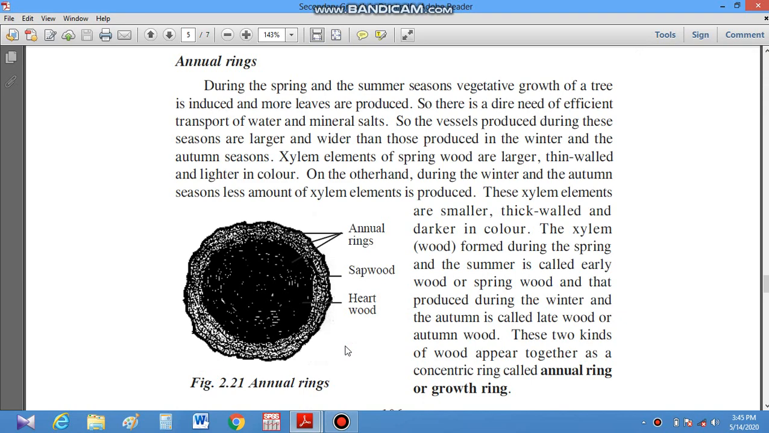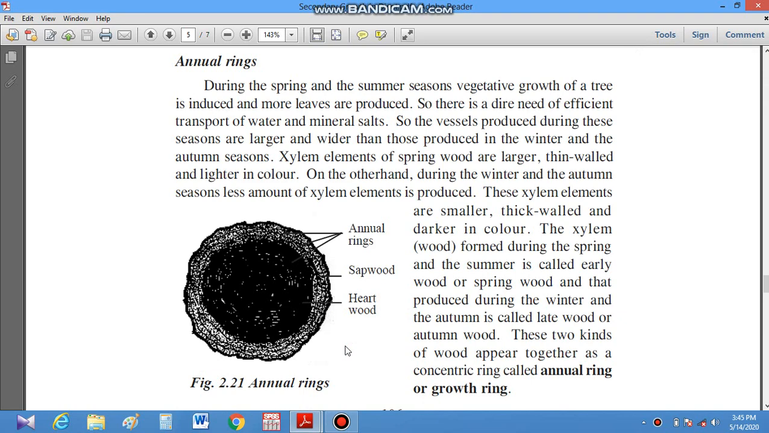In the previous lecture we studied secondary growth, how vascular cambium is formed and how secondary tissue is formed. Due to the activity of vascular cambium, cork cambium, cork cells and phelloderm are formed, which collectively are called periderm, and secondary tissue is formed.